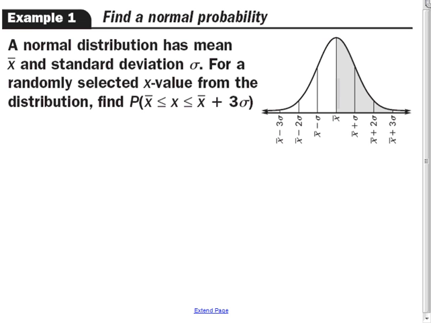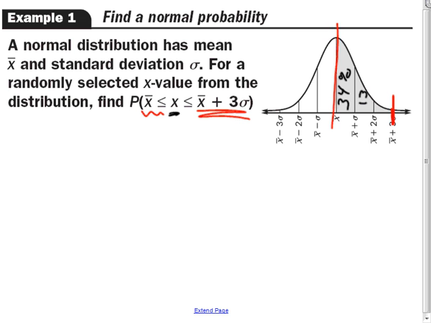A normal distribution has a mean of x bar and a standard deviation. For a randomly selected x value from the distribution, find the probability that my x value is greater than or equal to my mean. Here's my mean, but less than or equal to my mean plus 3 standard deviations. Here's my mean plus 3 standard deviations. I'm drawing you a picture this time. I'm not always going to draw you a picture. So you know your probabilities as close as possible.